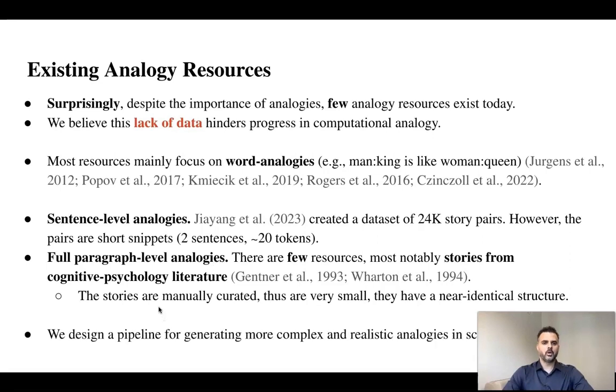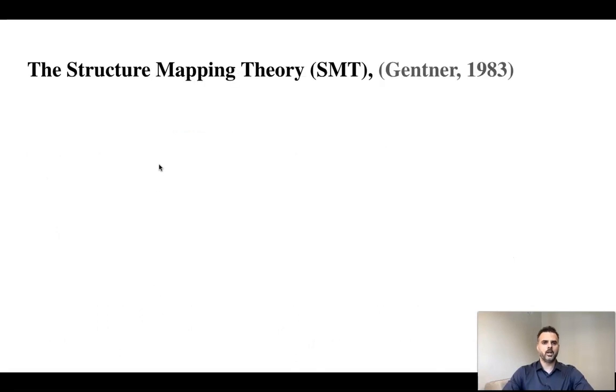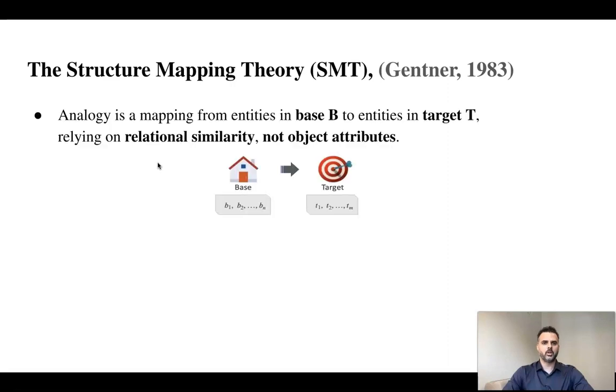To bridge this gap, we leverage recent advances in large language models and develop a pipeline that generates much more complex and realistic analogies at scale. Our research builds on the seminal work of Gentner et al. and her structure mapping theory. According to her theory, analogy is a mapping from entities in the base to entities in the target, relying on relational similarity and not object attributes.